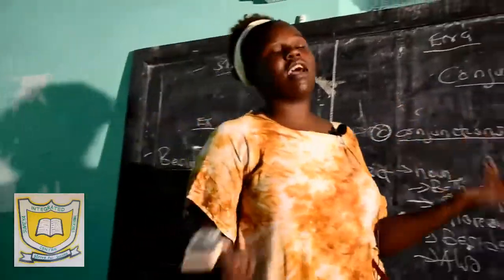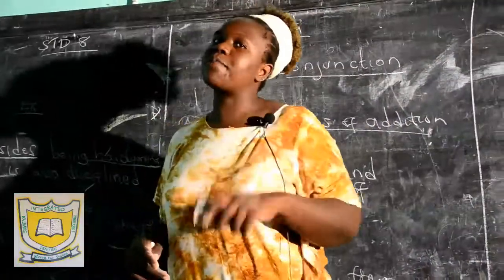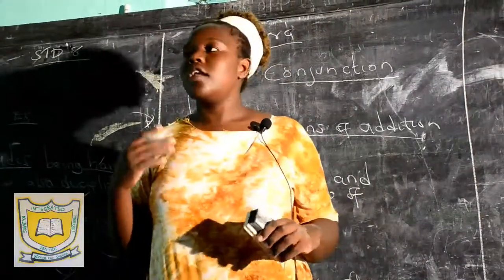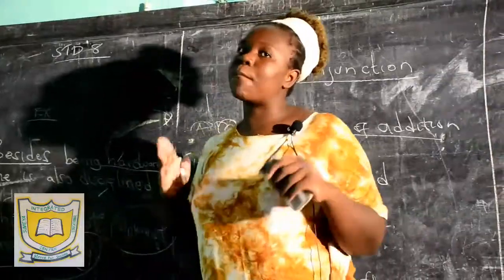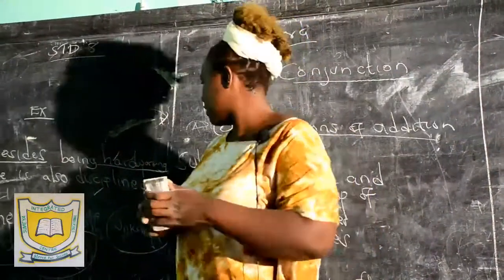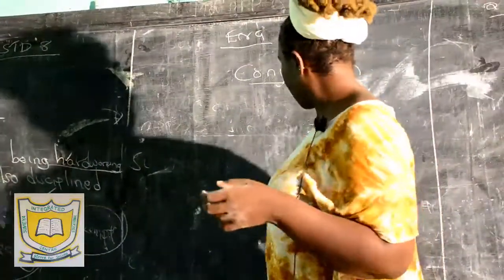So if we come to conjunctions of addition, they give us extra information about a subject in a sentence. And if I say extra information, I mean the subject is maybe being described by more than one adjective. So the next type of conjunction is conjunction of time.